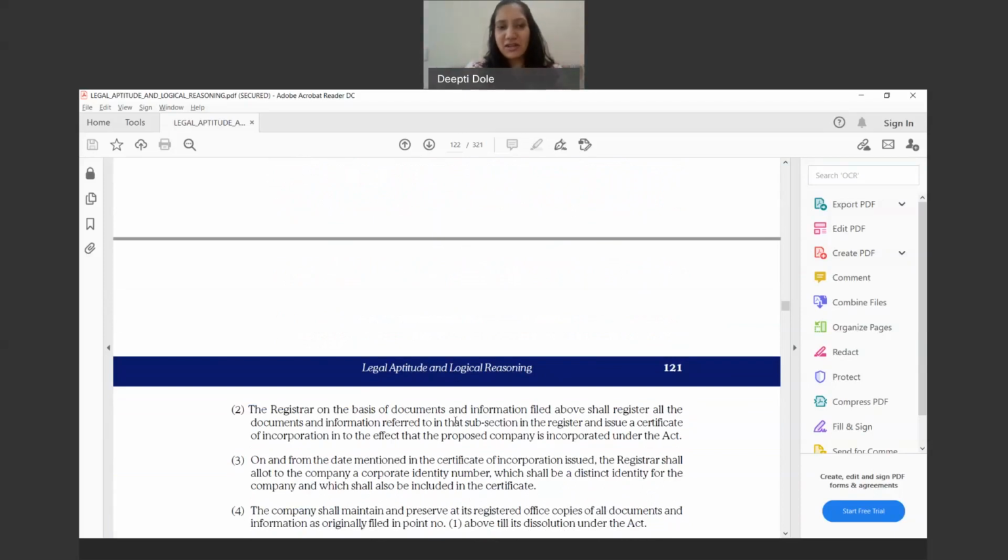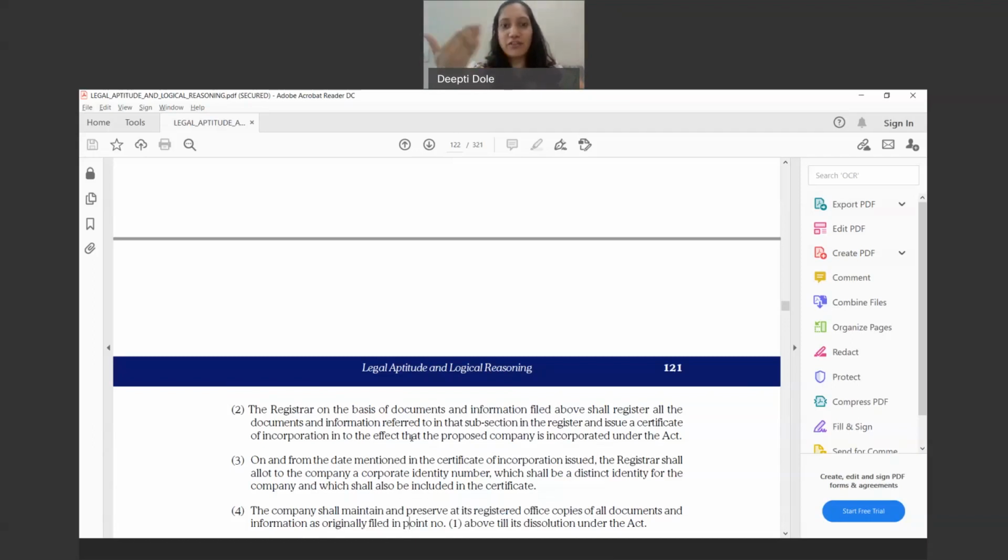Now, it's not the registrar, it is the central cell which takes care of all the incorporation process. What they do is scrutinize all the documents. If there are any issues, they will raise queries about it. Okay, you have not attached this particular passport. All the documents must be visible and clear, and once the scrutiny of the documents is done, then of course the certificate of incorporation will be issued.